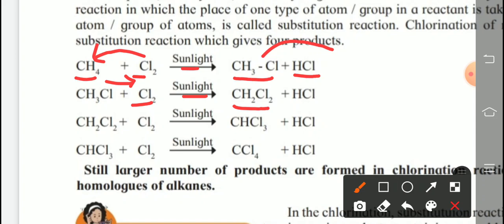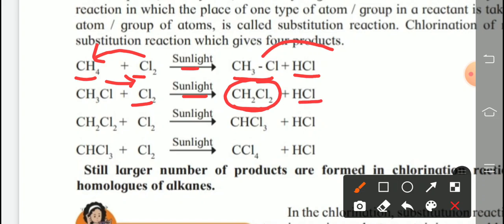Its common name is methylene chloride. Di means two chlorine atoms present in methane, and HCl is a product again.